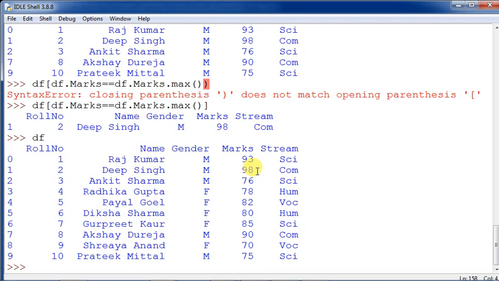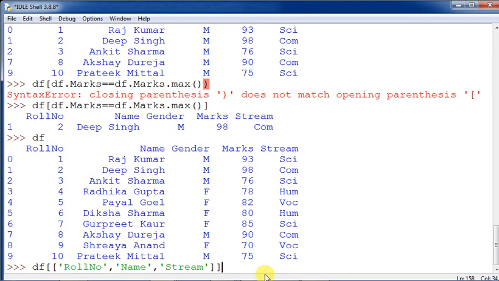So now you see, suppose we want to show the data from certain columns based on a query. We can mention the list of columns and then the query, as df, column names, and then the query. Suppose I want to print in this way: df, roll number, name, and then the stream. These are the things we want to print, and then we close it.